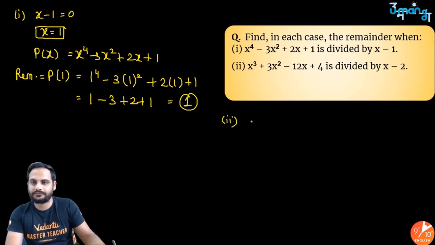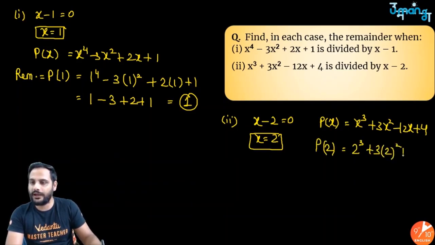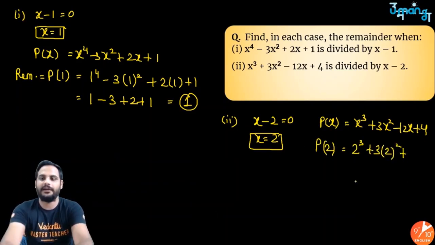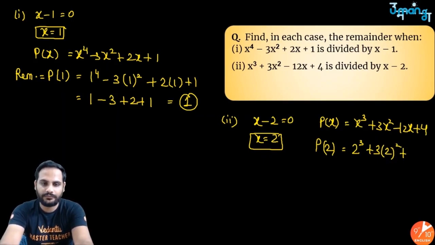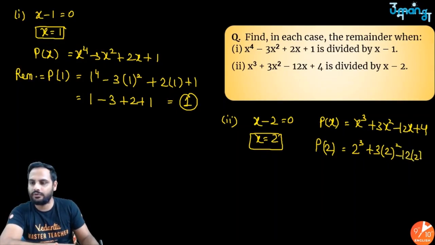Second part, divisor is x minus 2. So make x minus 2 equal to 0. You got x is equal to 2. Right? I know my polynomial is x cube plus 3x square minus 12x plus 4. So value of this polynomial at x is equal to 2 will be equal to 2 cube plus 3 into 2 square plus minus 12 into 2 plus 4.